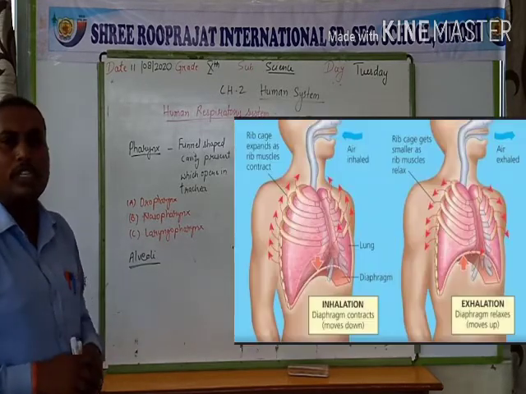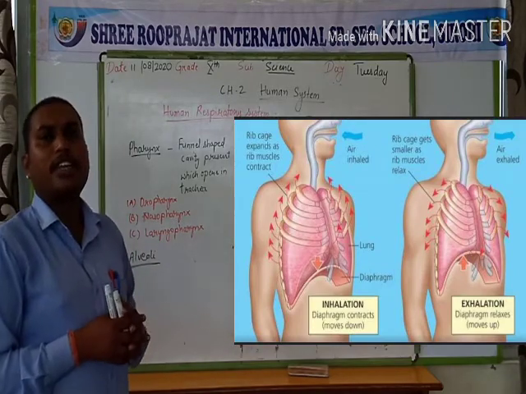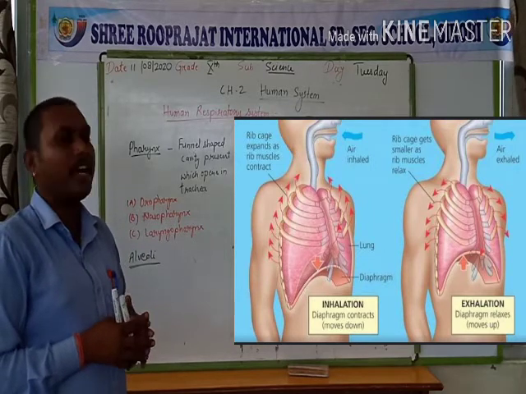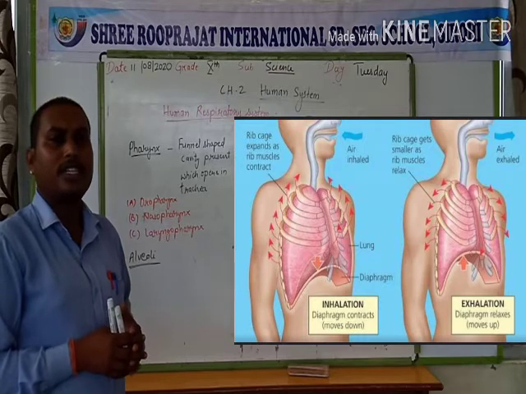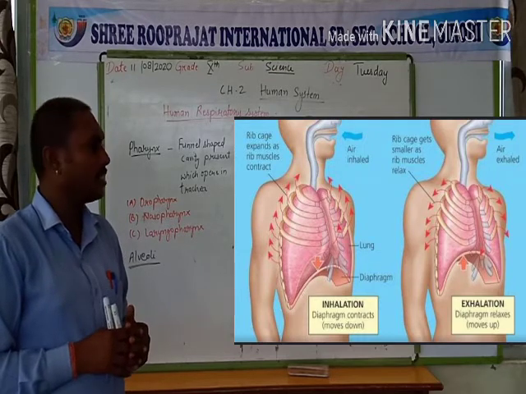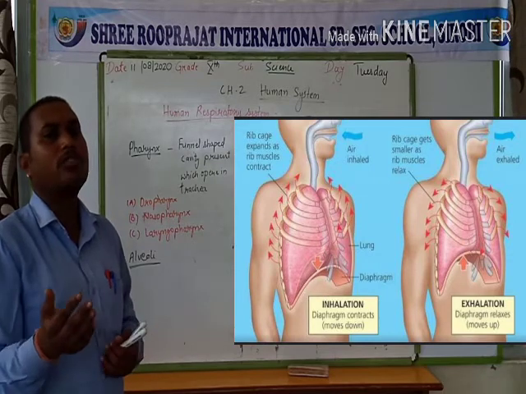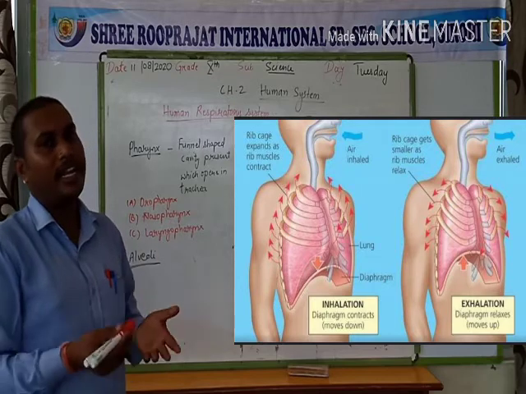As the diaphragm goes downward, the surface area of the thoracic cavity increases, so the pressure of air inside the lungs decreases. The pressure inside the lungs as compared to the outside is lower, so air from the outside gets inside our body. That process is known as inhalation.